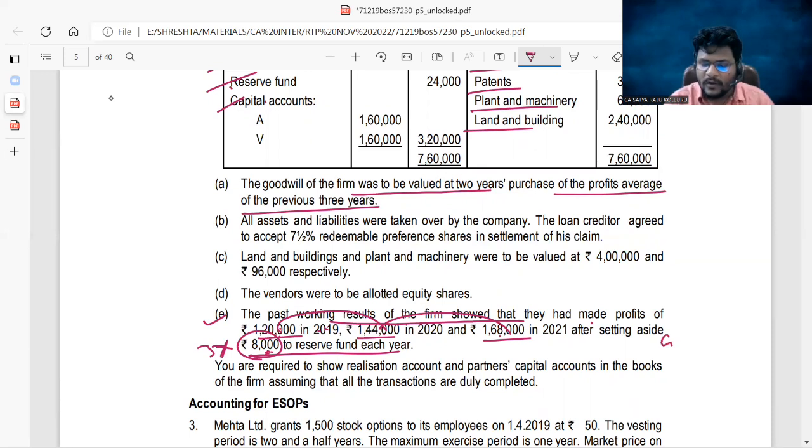Sir, now goodwill calculation is equal to average future maintainable profits into years purchase. Here it is given, sorry, 2 years purchase.